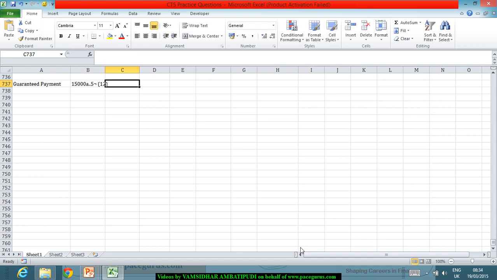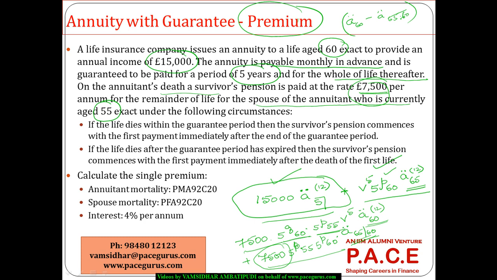So obviously I know the formula for A double dot 5 on a monthly payment basis.